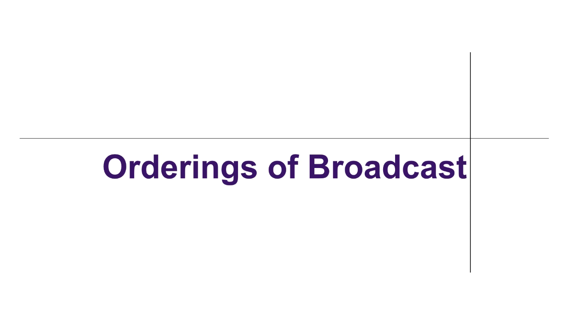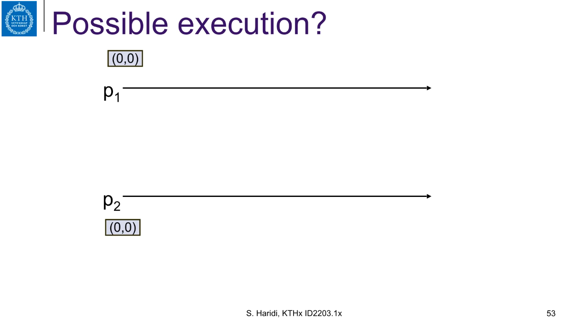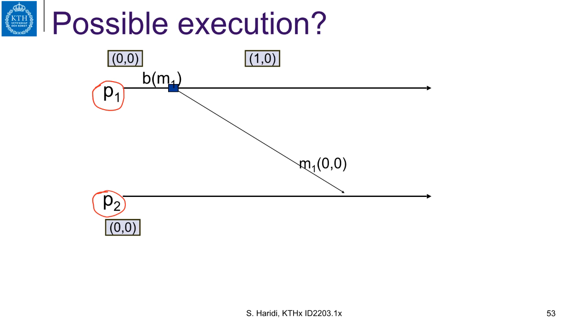We will end this lecture by discussing orderings among the various broadcast abstractions that we have studied. First, let us look again at causal order broadcast. We have two processes, P1 and P2. P1 broadcasts the message. It increases its local vector timestamp and delivers M1 locally.